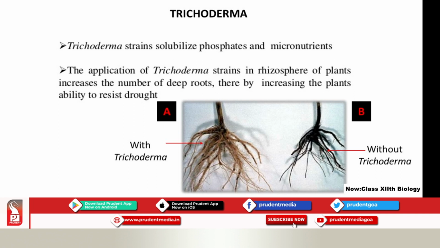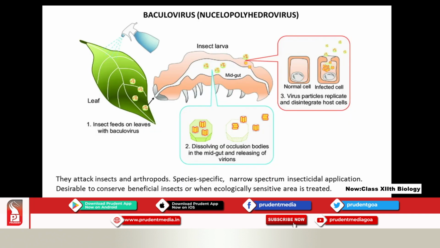Now the application of Trichoderma strains in the rhizosphere of plants increases the number of deep roots and their ability to resist drought also. They do it by solubilizing the phosphates and micronutrients which are present in the soil. Now the next one is the baculovirus. Make a note of this in your textbook too. An example of baculovirus is Nucleopolyhedrovirus.